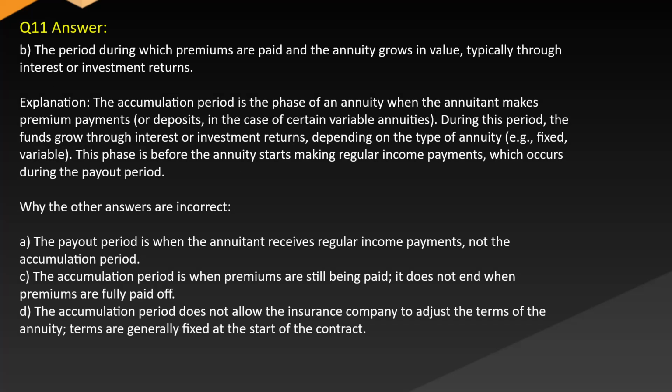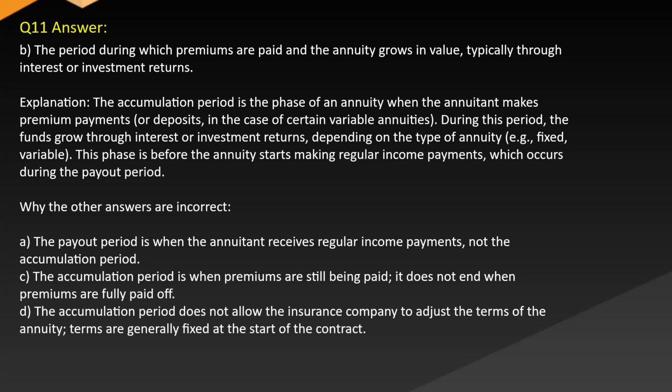Answer: B. The period during which premiums are paid and the annuity grows in value, typically through interest or investment returns. Explanation: the accumulation period is the phase of an annuity when the annuitant makes premium payments or deposits in the case of certain variable annuities. During this period, the funds grow through interest or investment returns, depending on the type of annuity, fixed or variable. This phase is before the annuity starts making regular income payments, which occurs during the payout period.